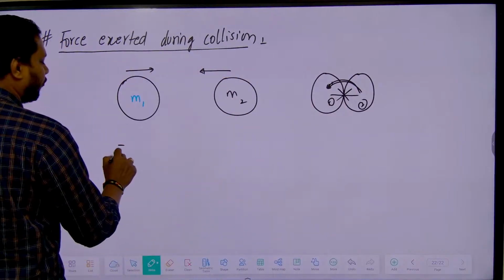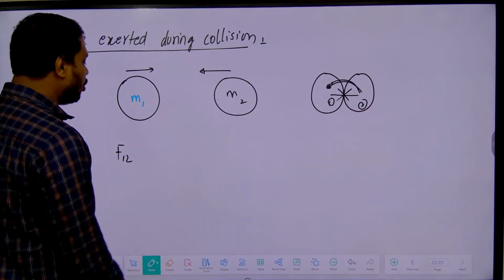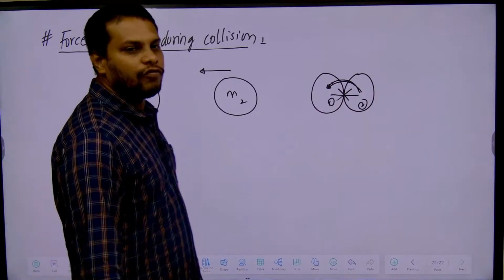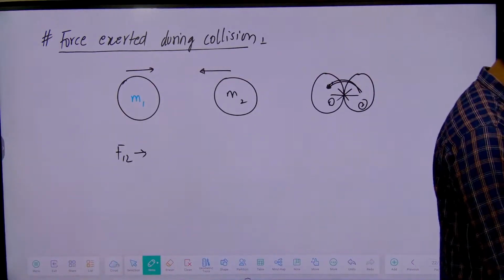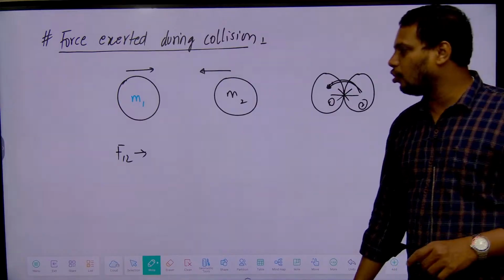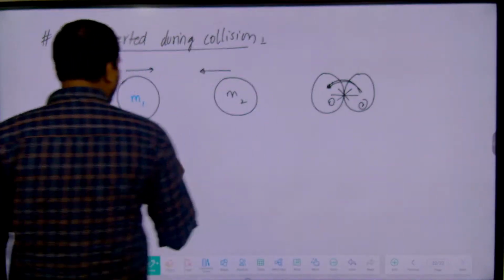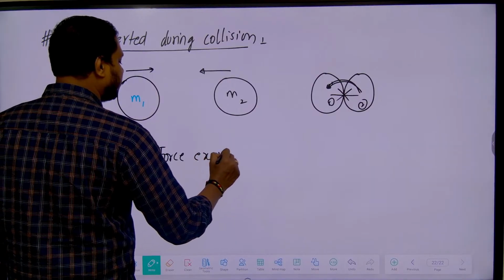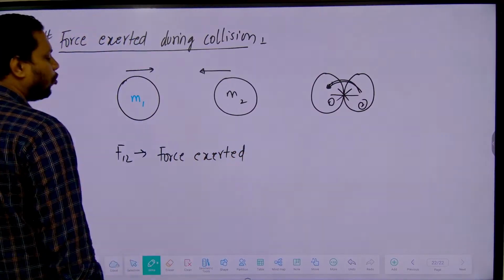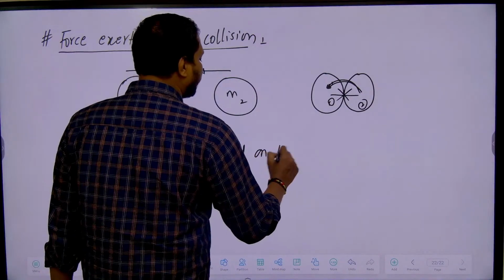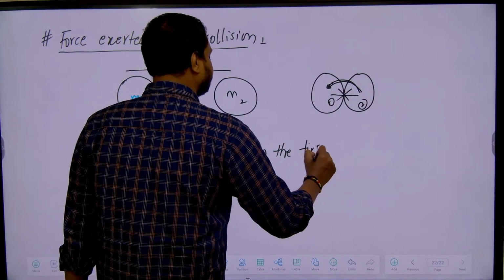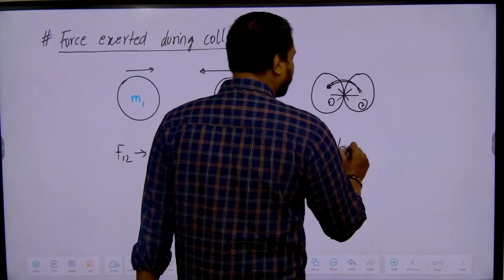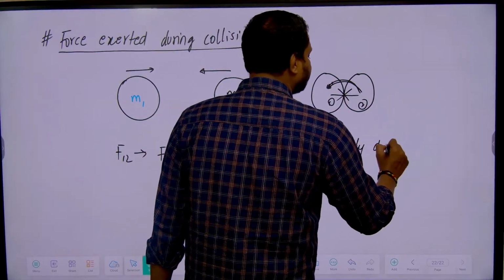I'll take F12. What does F12 mean? Force acting on the first body due to the second body. Force exerted on the first body due to the second body.